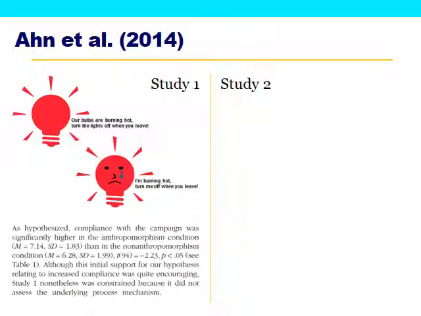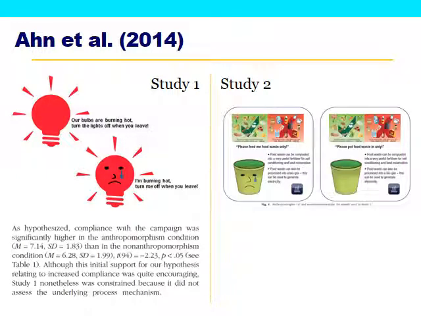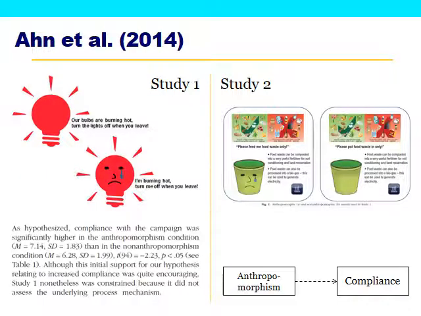So in study 2, they wanted to go a step further and not only demonstrate that anthropomorphizing increases compliance, but also look at potential mediators of that relationship. In other words, why exactly does anthropomorphizing increase compliance? So in study 2, they used those stimuli that I showed you on the previous slide, either the anthropomorphic trash can or the regular trash can, and they predicted that they would replicate study 1, finding that anthropomorphic ads increased compliance, but they wanted to know about a potential mediator of this relationship.